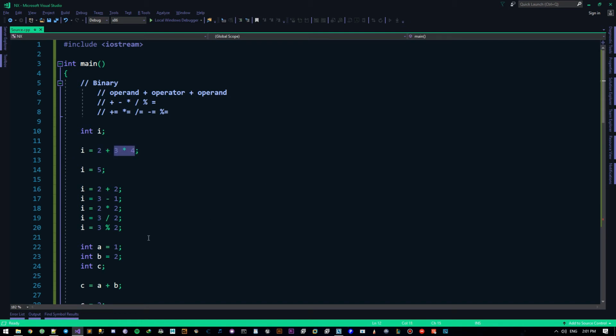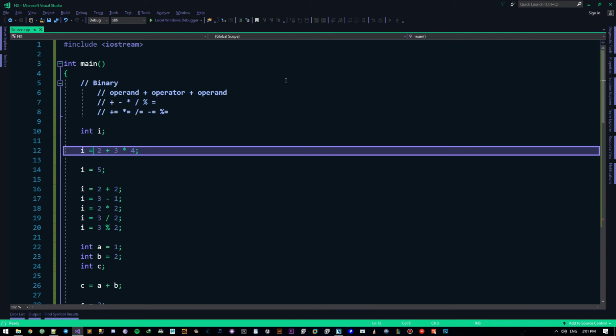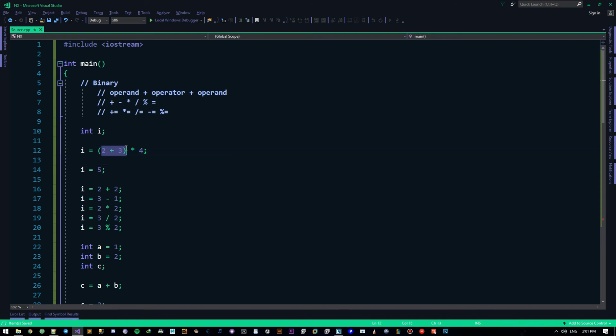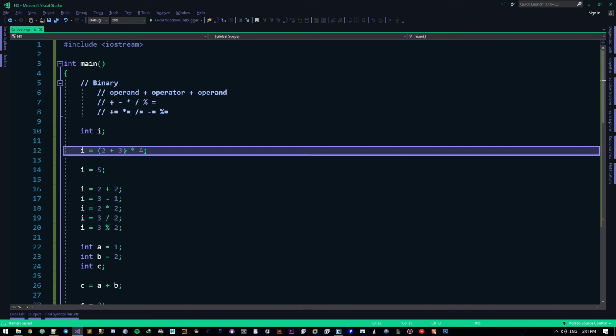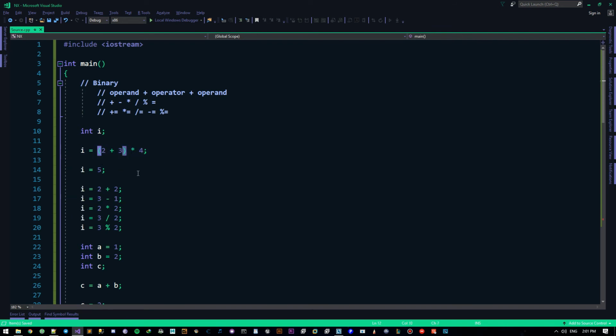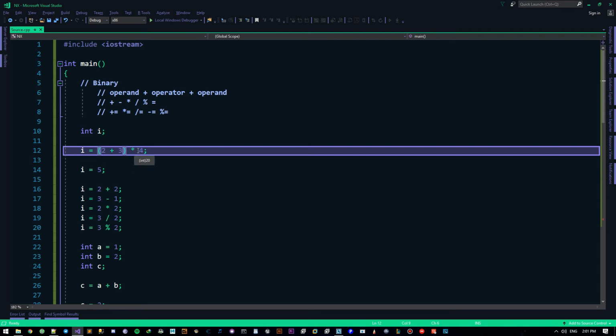We have that same flow and direction here as well. Just like in math, this gets done first, then whatever comes after it. We also have parentheses in computers, so I can say something like this. 2 plus 3 is 5, times 4 is 20. Instead of 14, the value will now be 20. I can just use these right here. It's not really a big subject. That's as much as I wanted to touch on it. Nothing complicated. Your everyday Joe can learn all this with ease.